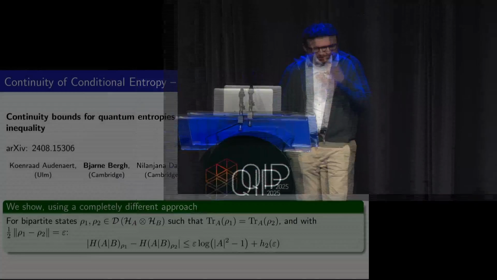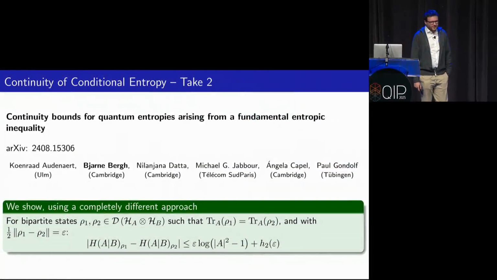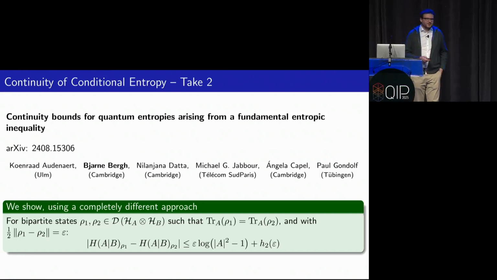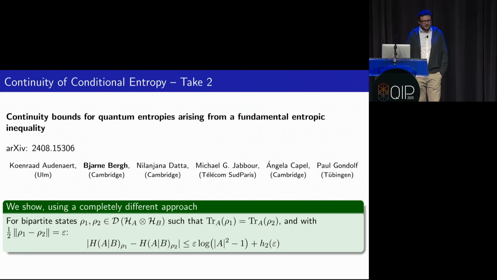So yes, in the second part of the talk, I would like to show you how you can get this tight continuity bound for conditional entropy, not using integral representations, but using a completely different approach that is a new, nice and simple entropy inequality. And again, we get essentially the same continuity bound if the marginals on the B side, so if you trace out A, are the same.